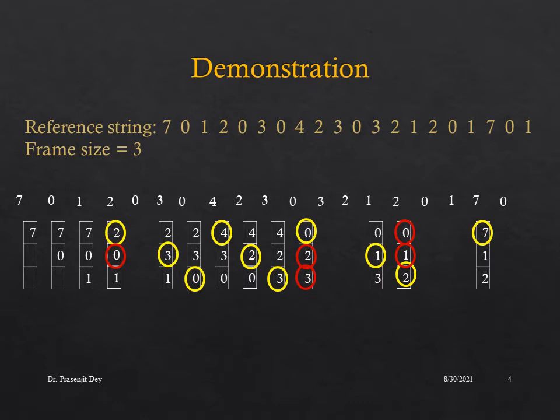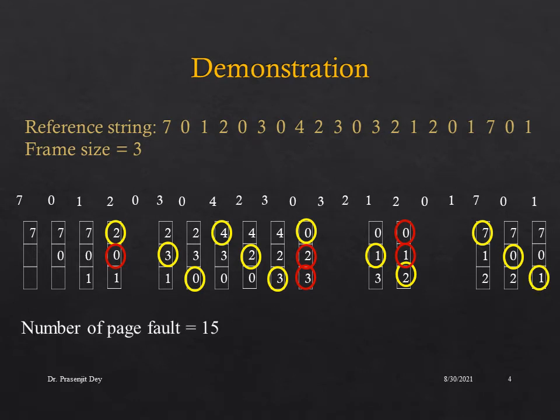Again when 0 arrives, 0 is not in there, and we are going to replace the oldest entry in the page table, that is 1, so 1 will be replaced with the new entry 0. Now again when 1 arrives, we are going to replace the oldest entry 2 from the page table. Now how many page faults are there in this example? The number of page faults in this example is 15. So with this reference string, if the frame size is 3, the number of page faults in the FIFO algorithm is 15.